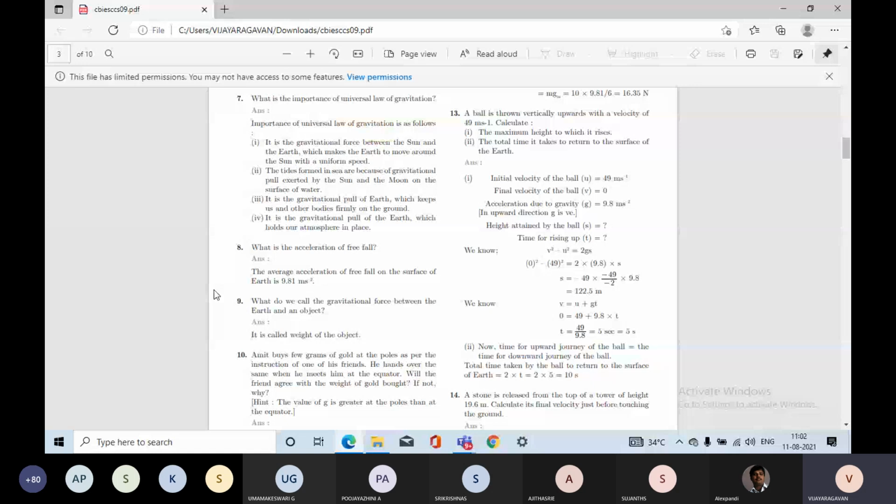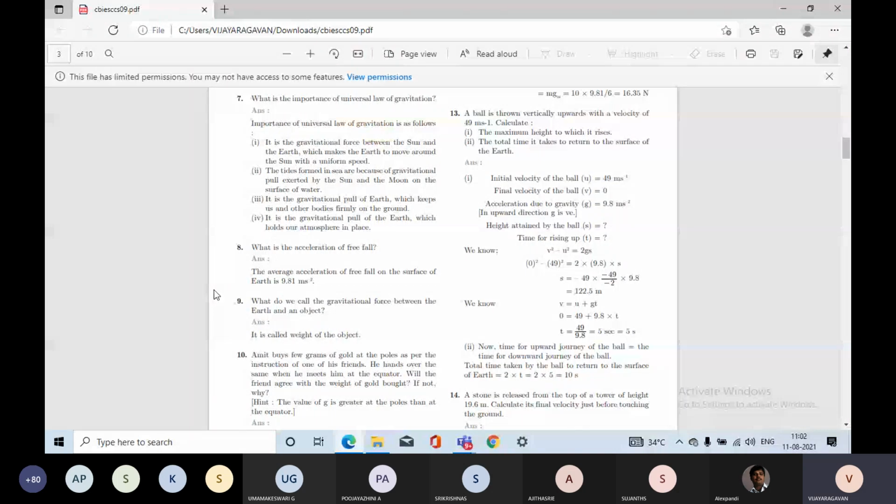This is a constant value all over the earth. Here the ball is thrown in the upward direction, so it is against the gravitational force or gravity. So here we are going to take it as minus 9.8.